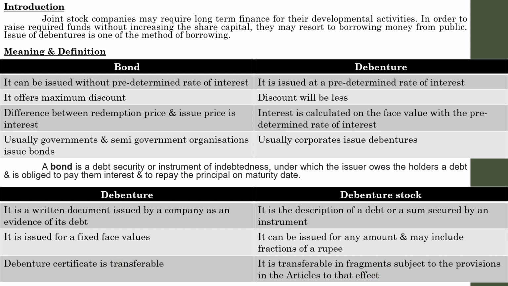A debenture certificate is transferable, whereas a debenture stock is transferable in fragments, subject to the provisions in the articles to that effect. Here it can be transferable in fragments, which means it can be transferable in different proportions or different portions. Basically that transferability is possible only if there are provisions mentioned in the articles of association. So these are the basic differences between debenture and debenture stock.